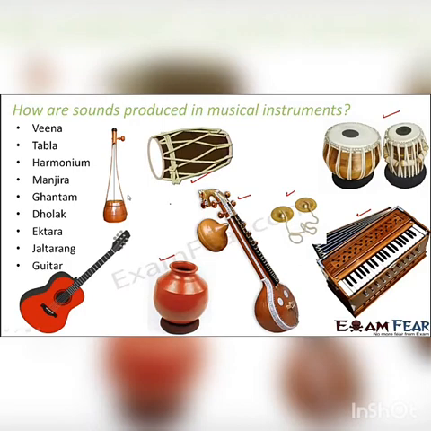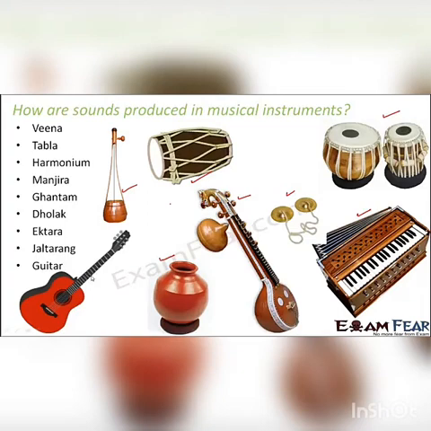This is ek tara. Why is it called ek tara? Tara means nothing but string. Ek is one. So this instrument just has one string. You can see the one string prominently, and that is why it is called ek tara. Due to the vibration of this one string, it is going to produce a beautiful sound. Guitar, as you can see here. So these are some of the instruments which each produce a very unique sound, and as I mentioned, wherever sound is produced, there has to be some vibration. Now, the most interesting part comes here.